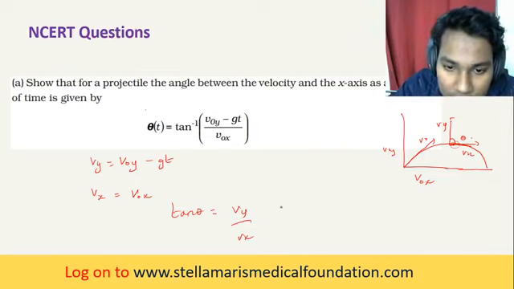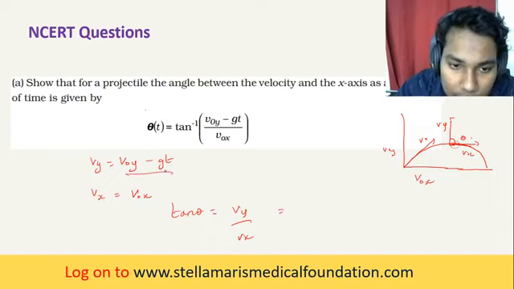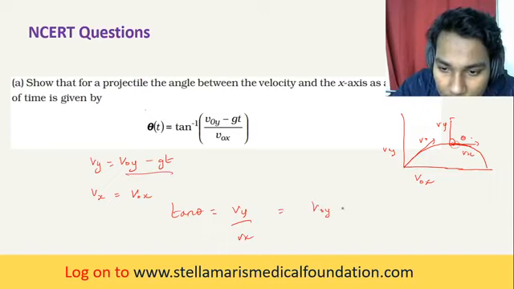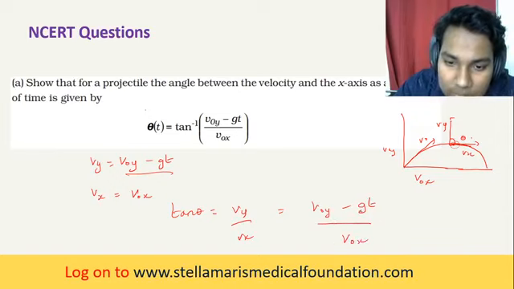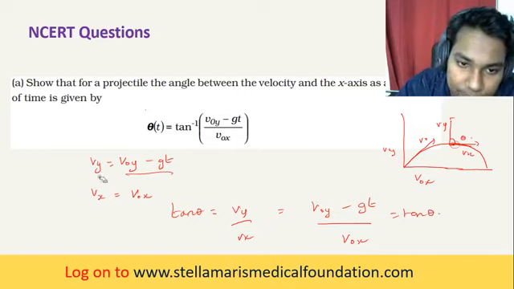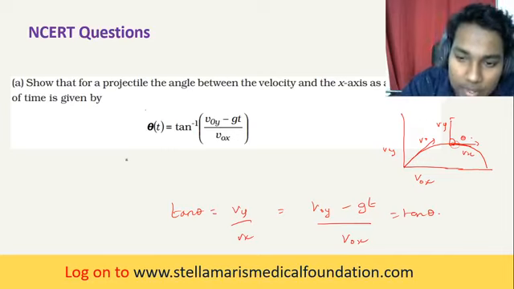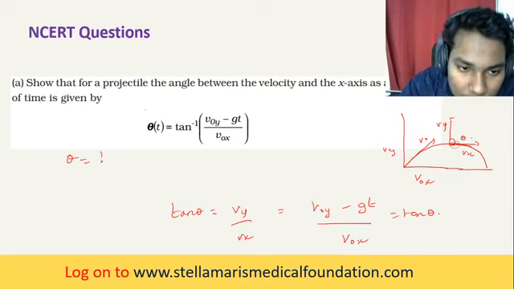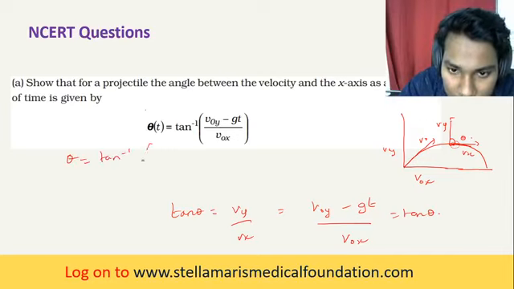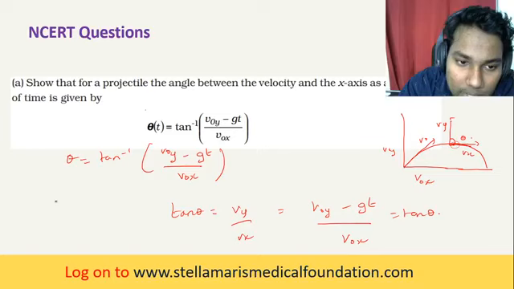Here vy is nothing but, substitute this value, v naught y minus gt, divided by v naught x, is equal to tan theta. And theta is equal to tan inverse of (v naught y minus gt) divided by v naught x. Hence it is proved.